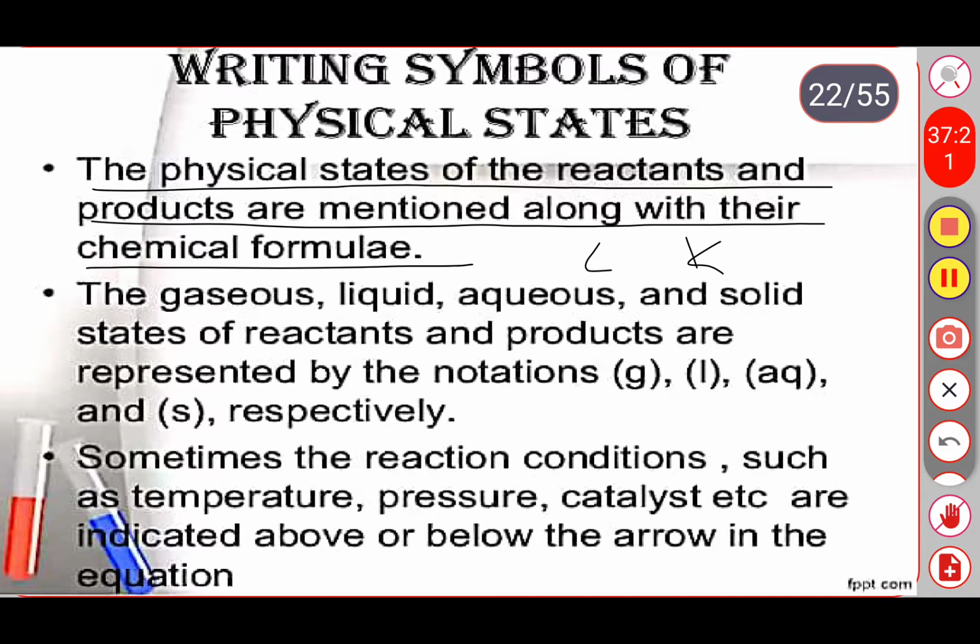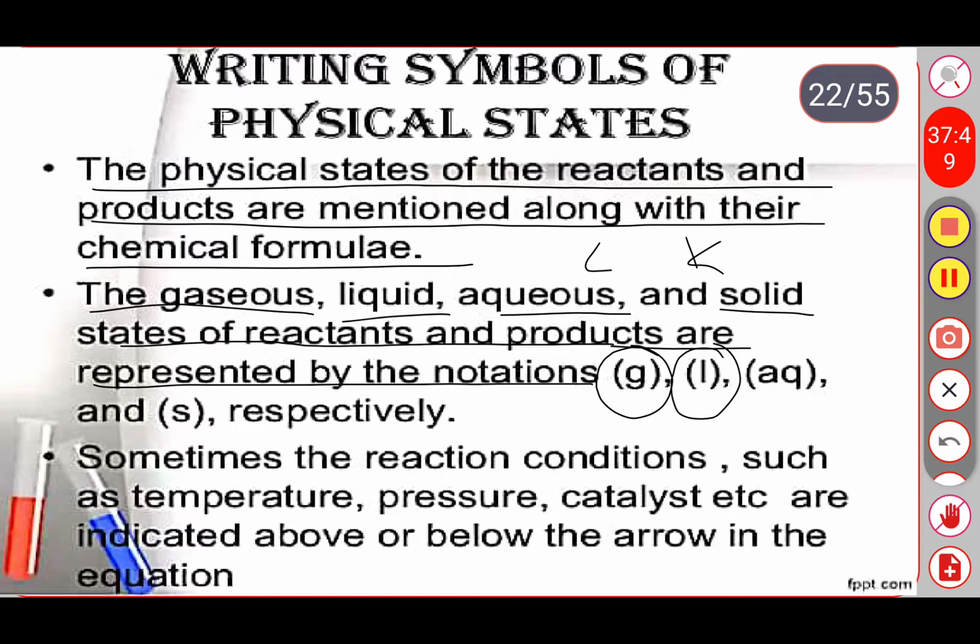Atoms and molecules. In chemical reactions we are using atoms as well as molecules, a group of atoms, right? The gaseous, liquid, aqueous and solid states of the reactants and products are represented by notation. So how do we represent them? Gaseous is represented with G, liquids with L, and aqueous solution.